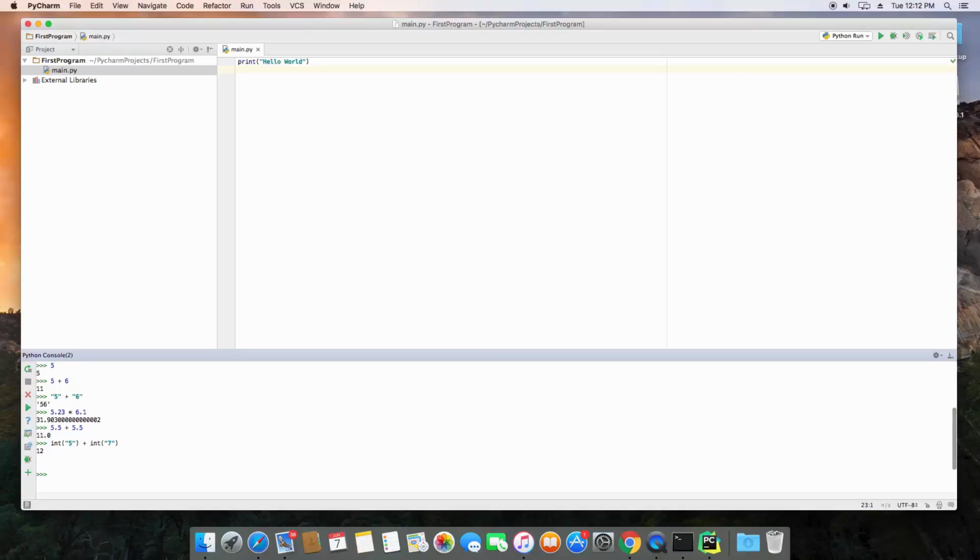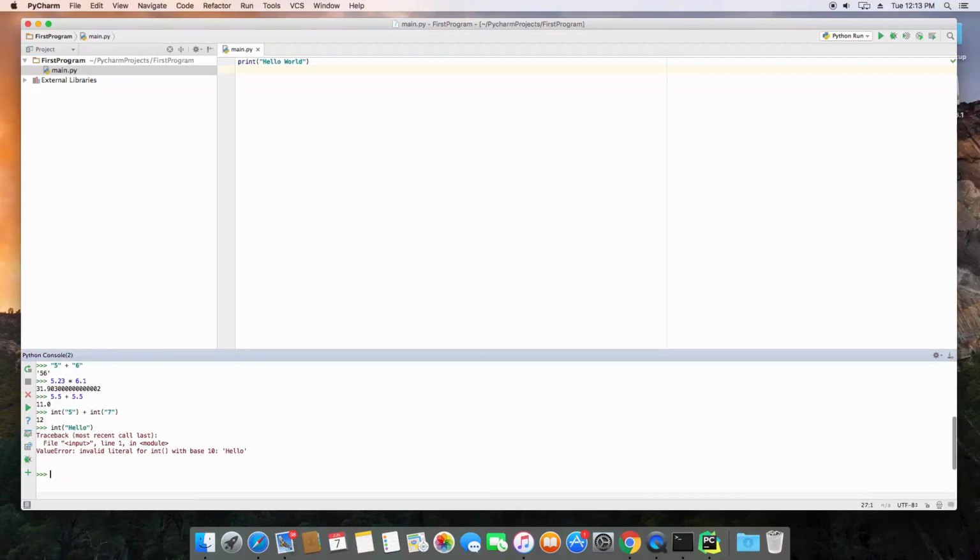Let's have a look at trying to convert text to an integer. So let's write int, and let's write hello. Let's hit enter. As you can guess, it's printing out an error because there's an invalid literal for int, with base 10. Basically, what that means is we've passed it something that is not an integer.